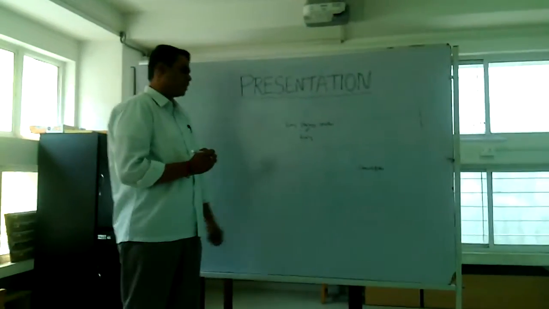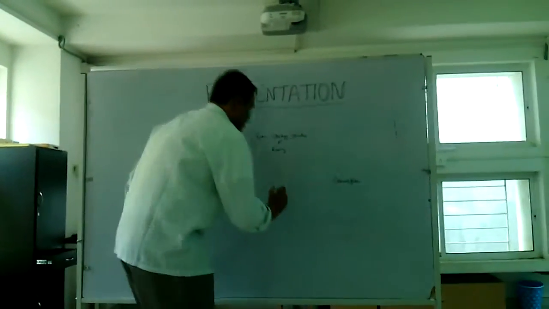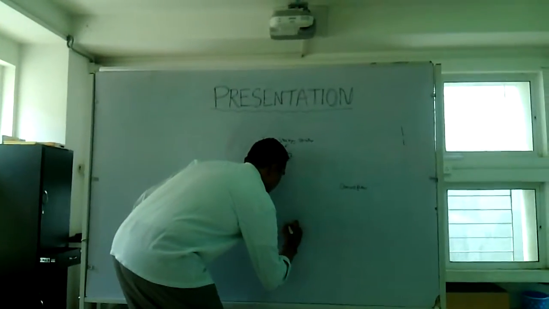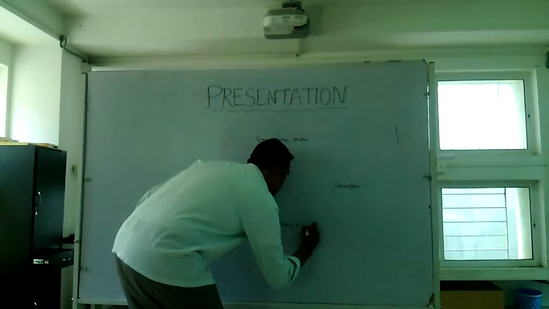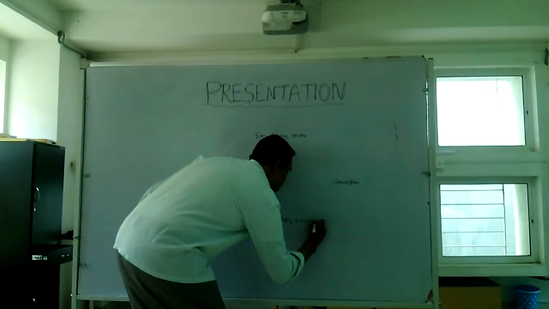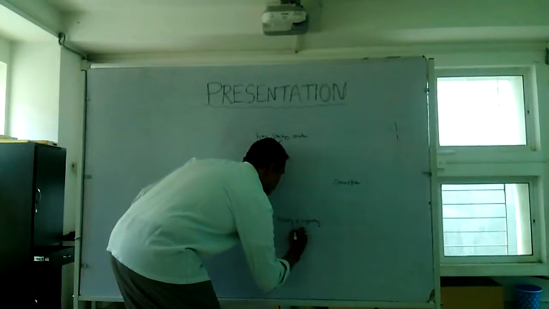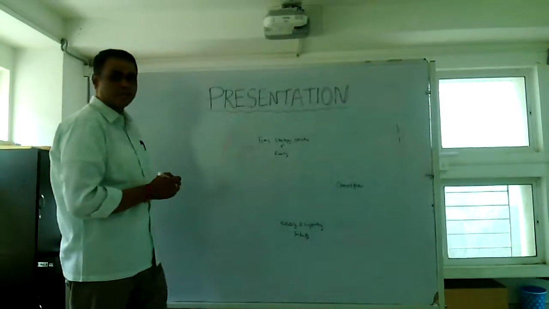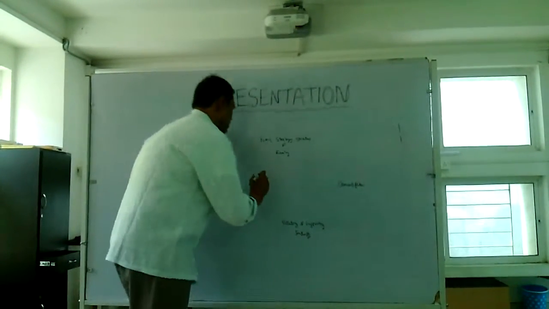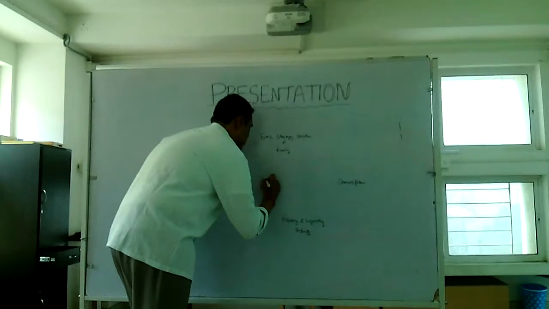The third determinant is related and supporting industry. The fourth determinant in the diamond model is the input factor.